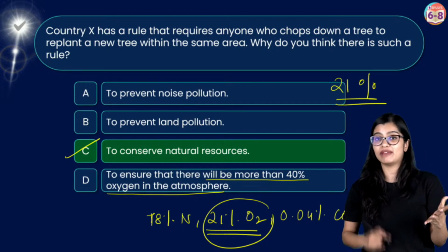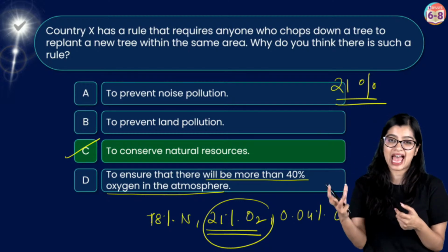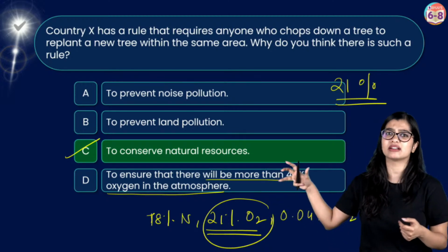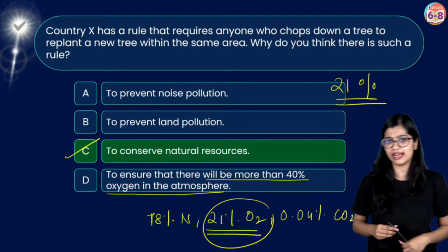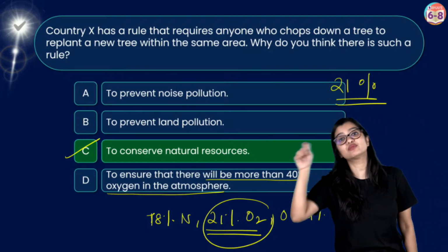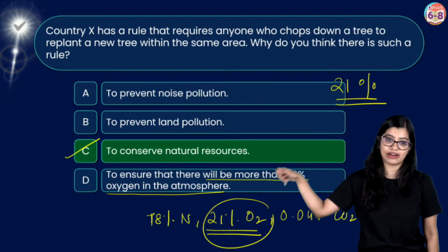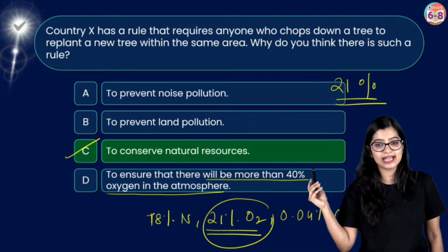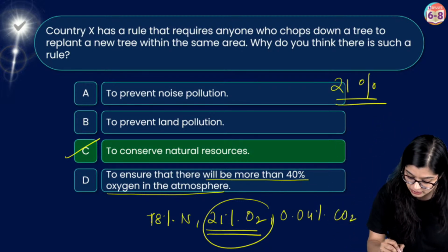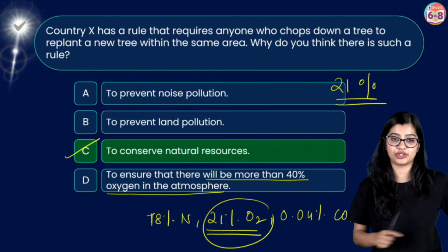Land pollution could be when you have plastic or when you have these landfills and a lot of unwanted particles which will not easily degrade, right? Land pollution is different from soil pollution, or soil erosion rather, I would say. So in this case, I would say that the correct answer is option C.